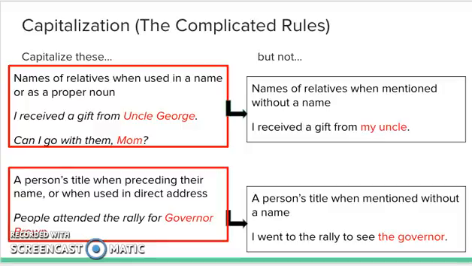Always capitalize a person's title when preceding their name, or when used in direct address. For example, people attended the rally for Governor Brown. Do not capitalize a person's title when mentioned without a name. I went to the rally to see the governor.